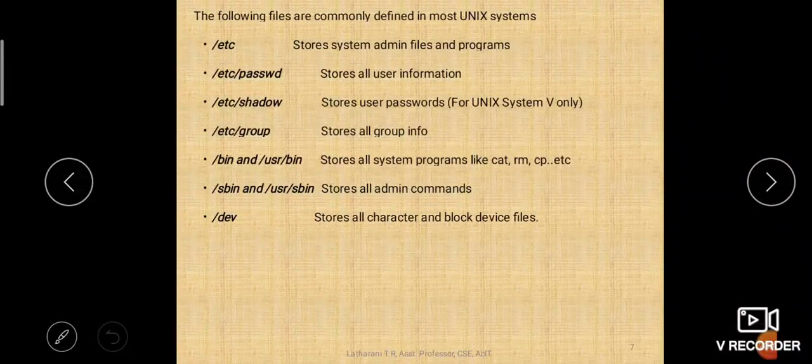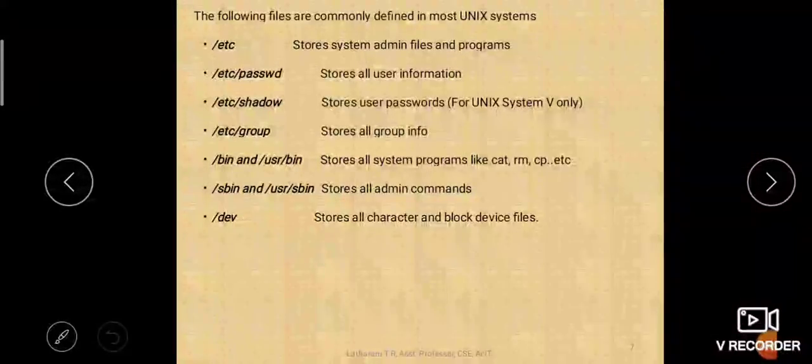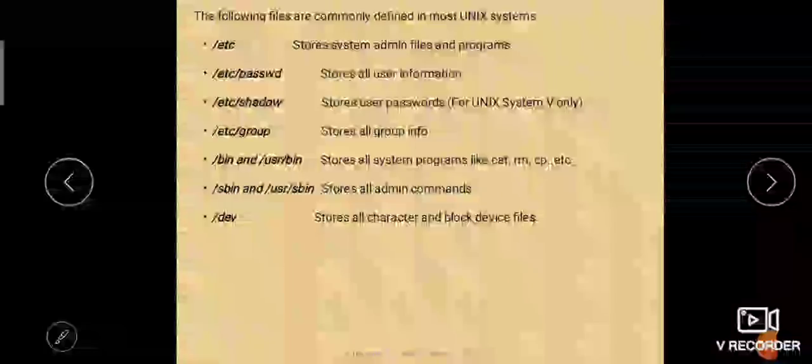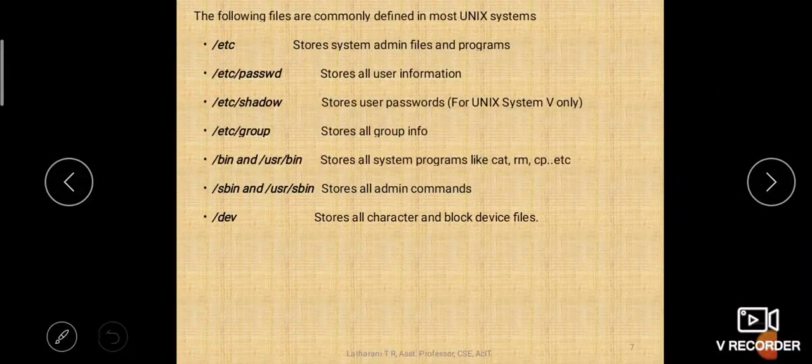Then /dev or /device, it stores all character and block device files. All device files which are connected to your system are present in this /dev. I told you everything in Unix is treated as a file, right? So devices which are connected to your system are also treated as files.